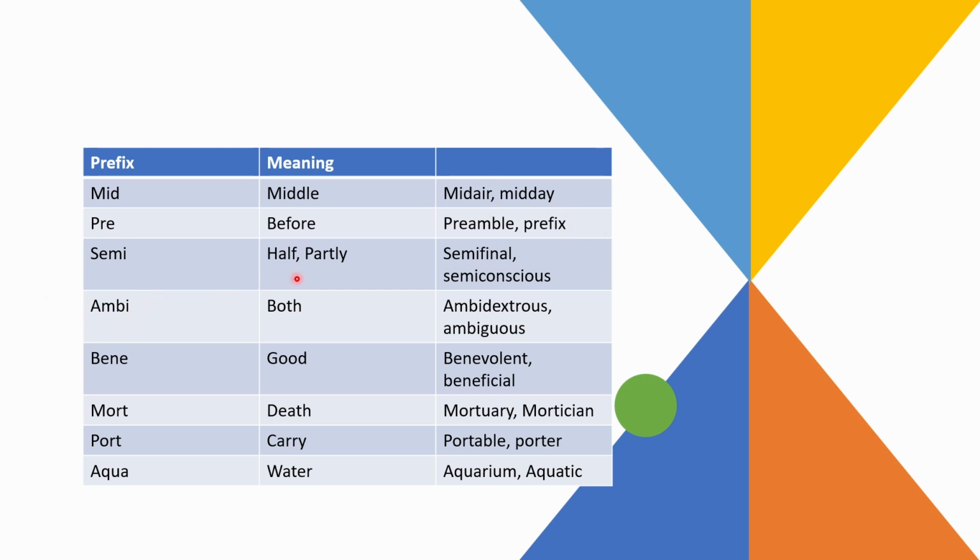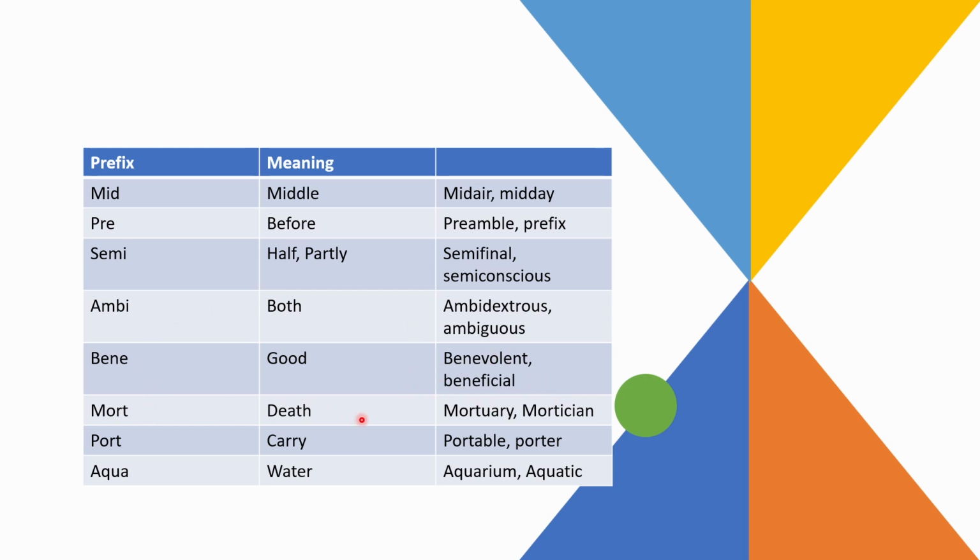Semi, which means half or partly, like semi-final, semi-conscious. Ambi, which means both. Ambidextrous, where you can use both your hands. Ambiguous. Next, bene, which means good, like benevolent. Like, for example, you have a king who is very good. So you will say he's a benevolent ruler. Or beneficial. That again is something that will help you.